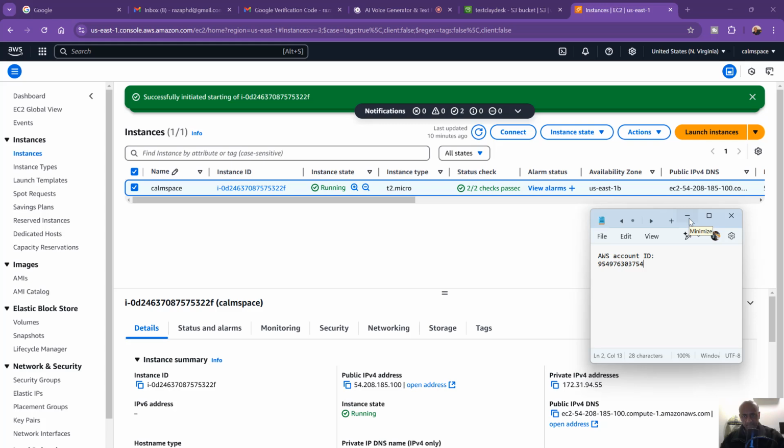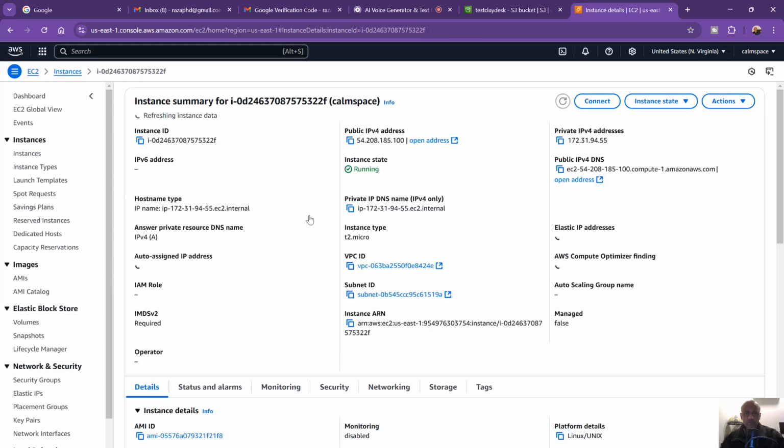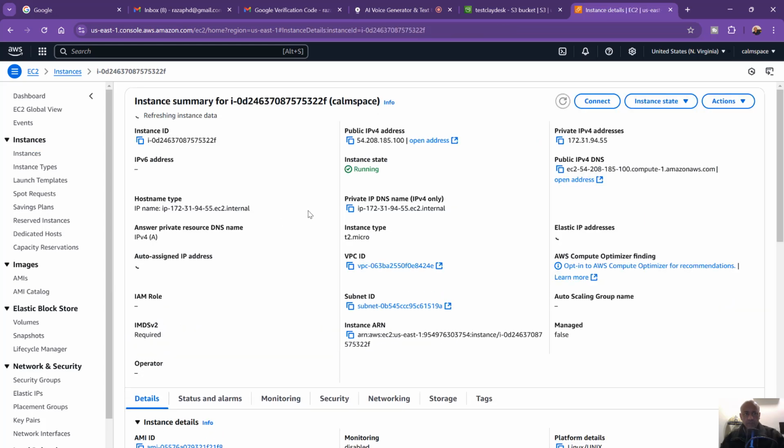Okay, I'm getting the details for your EC2 instances in the US East (N. Virginia) region. Just a moment. Based on the information I have, you currently have one EC2 instance running in the US East (N. Virginia) region. It's a T2 micro instance named Calm Space, and it's running in the US East 1B availability zone. Let me know if you need any more details about this instance or if you have any other questions. Sure, can you give me the instance ID?